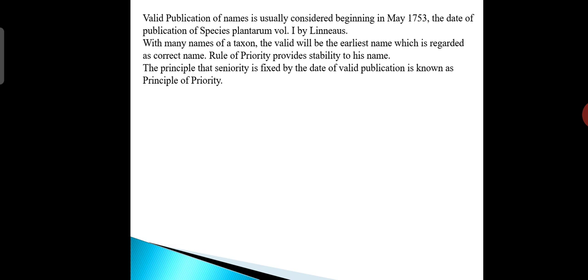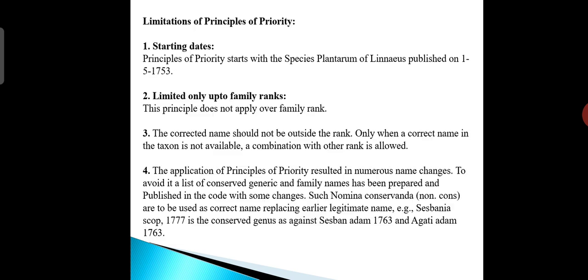And the principle that seniority is fixed by the date of valid publication is known as the principle of priority. And here some limitations are there. So first is the starting date. The principle of priority starts with the Species Plantarum of Linnaeus published on 1/5/1753 and is limited only up to family rank here.